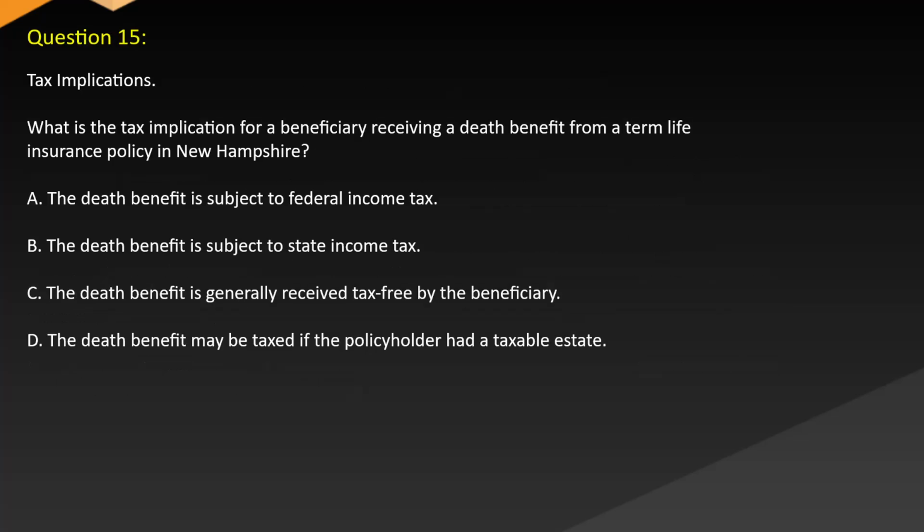Question 15. Tax implications. What is the tax implication for a beneficiary receiving a death benefit from a term life insurance policy in New Hampshire? A. The death benefit is subject to federal income tax. B. The death benefit is subject to state income tax. C. The death benefit is generally received tax-free by the beneficiary. D. The death benefit may be taxed if the policyholder had a taxable estate.